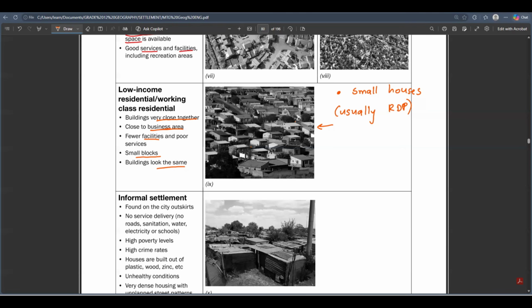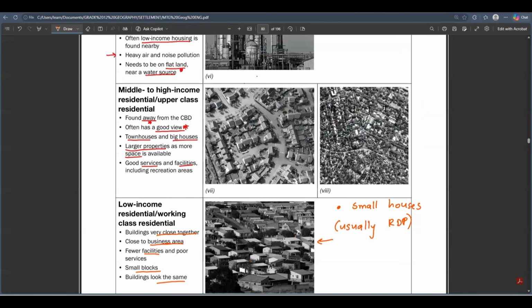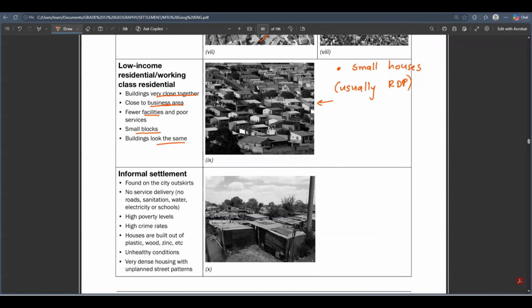The houses are usually the same. They look alike. The houses are small, not so big. The houses are closely packed to one another so that they make maximum use of the land. But if you go to a high income residential area like the one that I showed you here, there's a lot of space. You will see their roads have beautiful street patterns. All of that is aesthetically pleasing. It looks beautiful in a high income residential area, the suburbs. But in a low-income residential area, it's not so aesthetically pleasing. It's just a place to stay.